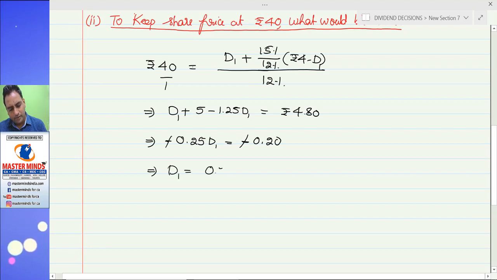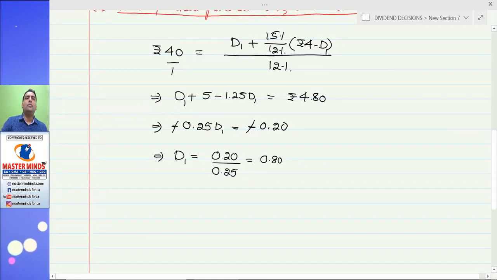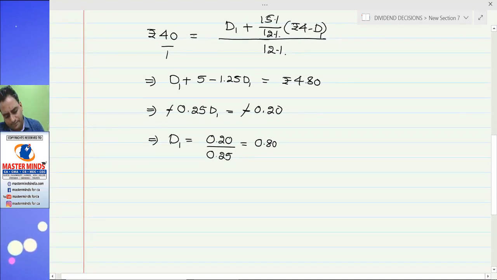D1 is equal to 0.2 divided by 0.25, 0.8. So to keep the share price at 40, the dividend amount would be 80 paisa.